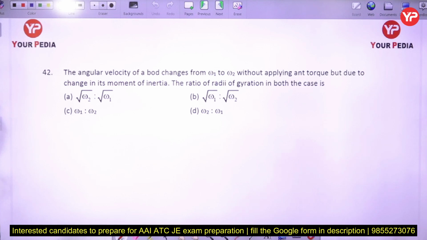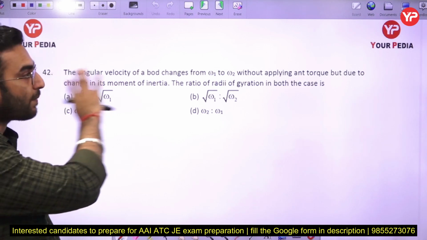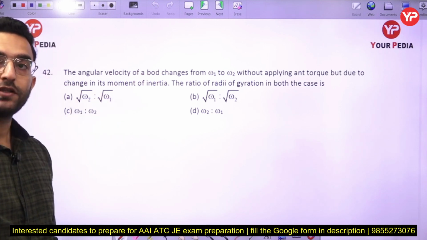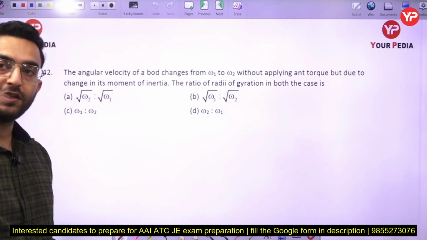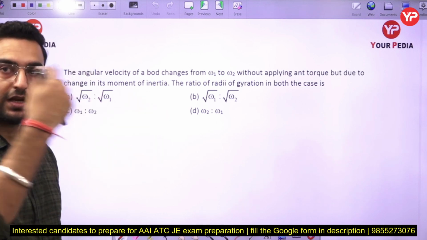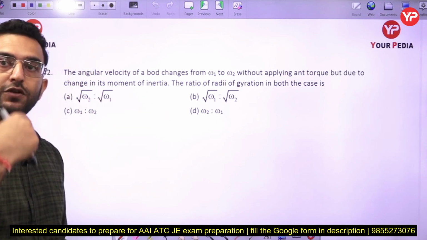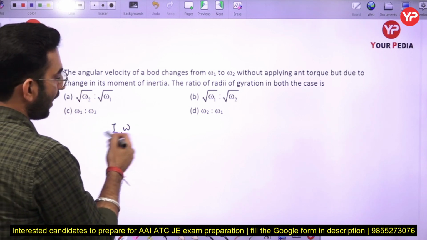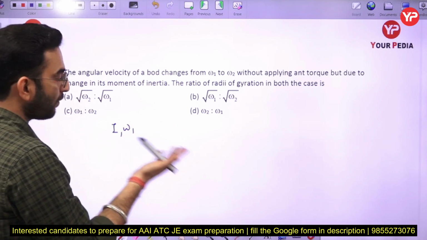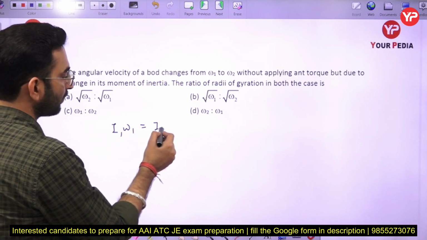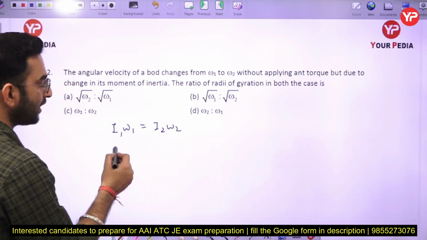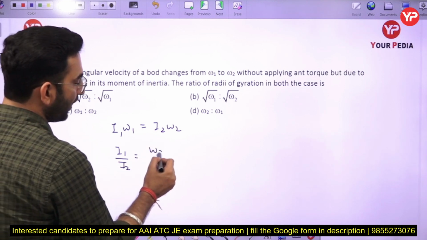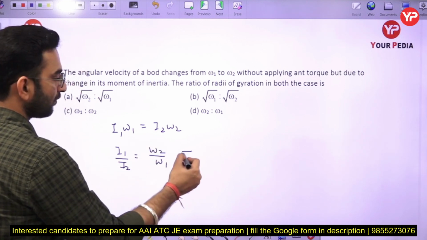So in that case, first of all, we are not applying any torque, we are not supplying any external energy into the system here. So that means there is conservation of momentum, in the translation case, and in this particular case conservation of angular momentum is going to be there. So I can write, the angular momentum is nothing but I into omega. It is going to remain the same. So I can say I1 by I2 is going to be equal to omega 2 by omega 1.